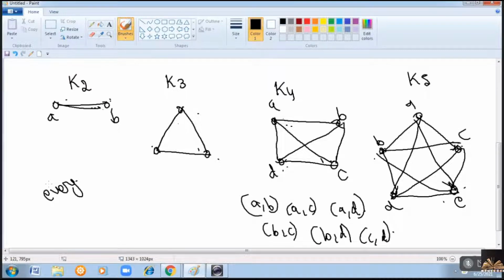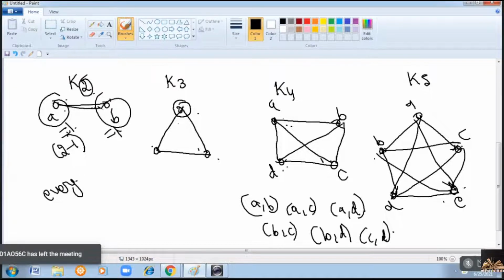Now, when you observe the degree of a vertex in case of the complete graph, here what is the degree of A? The degree of A is equal to 1 and the degree of B is equal to 1. Right? And here the number of vertices are 2. So I can write this one as 2 minus 1. Now coming to K3, let it be A, B, C. Degree of A is 2.